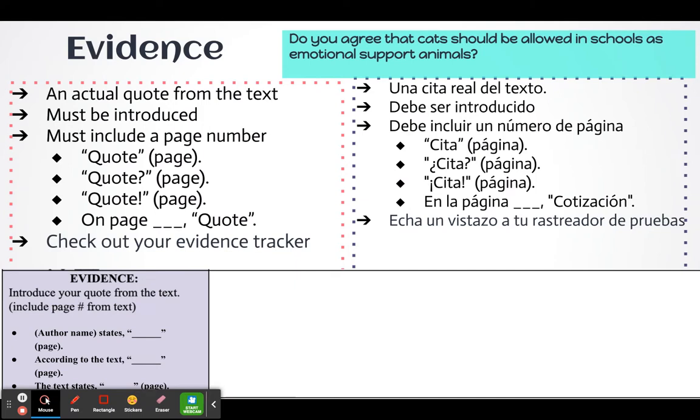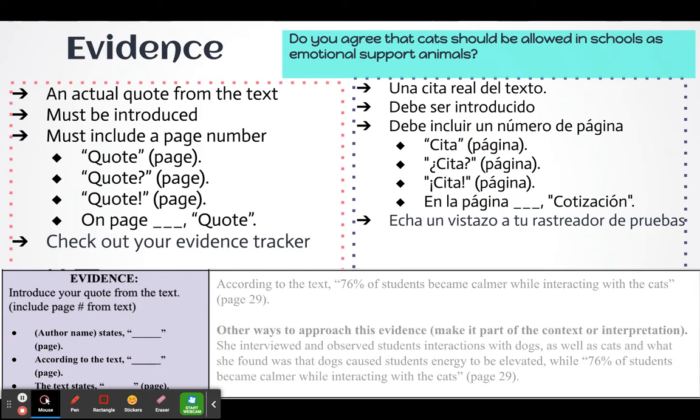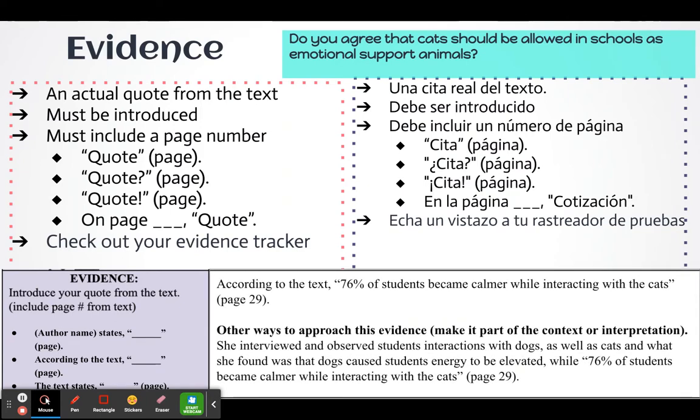So it's an actual quote. It has to be introduced in some way, it has to be cited with a page number and with quotation marks. And this is what we have for our particular topic. According to the text, 76% of students became calmer while interacting with the cats.